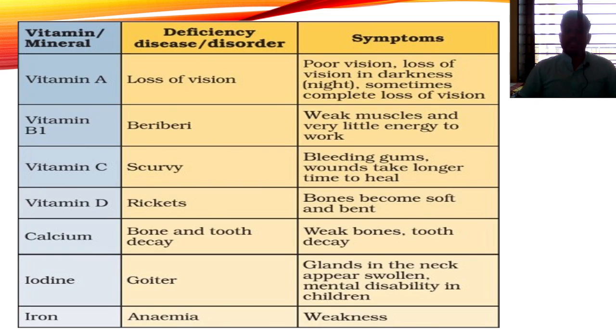The deficiency of vitamin D causes rickets. Vitamin D doesn't cause rickets; the deficiency of vitamin D does. The symptom of rickets is that bones become softened and bent. So we should consume vitamin A, vitamin B1, vitamin C, vitamin D, calcium, iodine and iron. Iron is the most important component of our food.